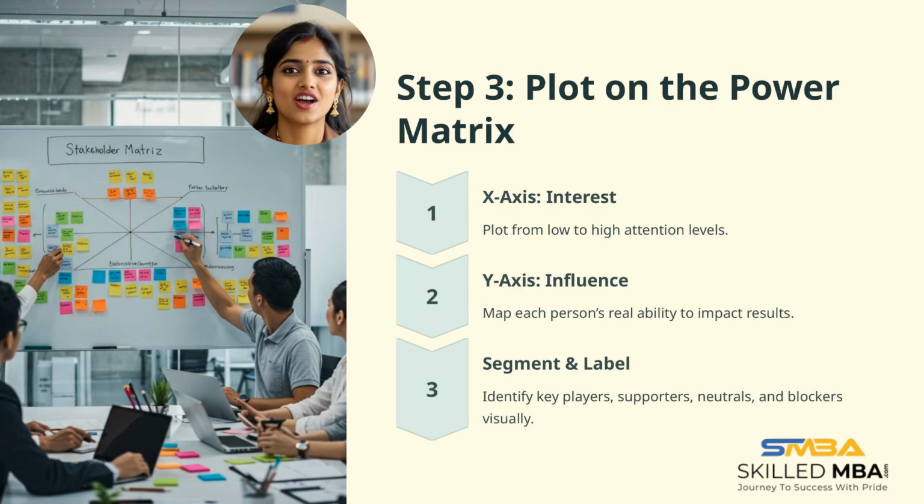Plot stakeholders on the power matrix. On the x-axis, assess their interest from low to high. On the y-axis, evaluate their influence on outcomes. Visually segment and label key players, supporters, neutrals, and blockers to understand their roles and strategize effectively.